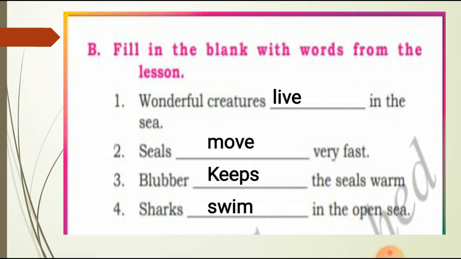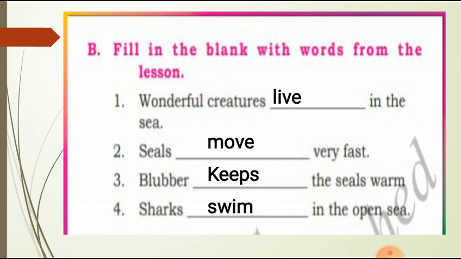The next question, B. Fill in the blank with words from the lesson. In this first one, wonderful creatures dash in the sea. So the answer is live, L-I-V-E. Wonderful creatures live in the sea. Second one, seals move very fast.